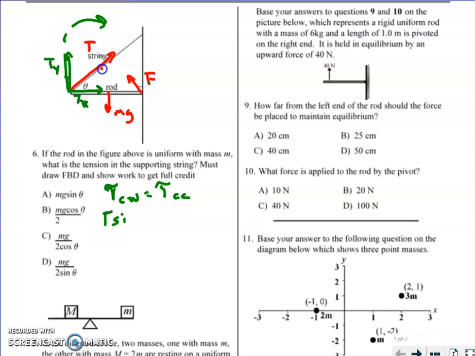T sine theta, and that's multiplied by the lever arm, which is the full length of the rod. And that's going to be balanced by the counterclockwise torque of the weight. So that's going to be mg, and it's L over 2 because it's half the distance in. So if I solve, the L's cancel out. If I solve for T, I get answer D.